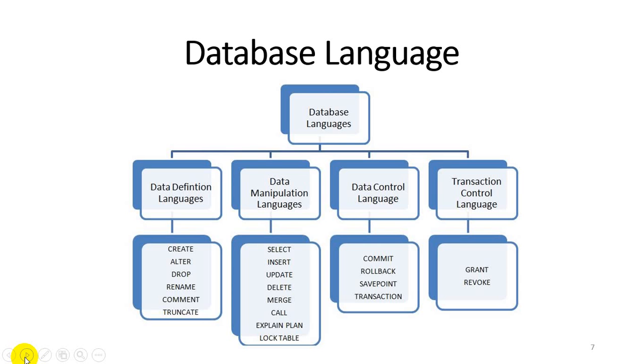In DCL, commit, rollback, savepoint, and transaction information are handled. And the last one is the transaction control language, or TCL. Two important security-level concepts, grant and revoke, are performed there.